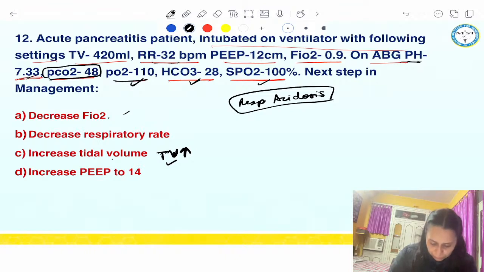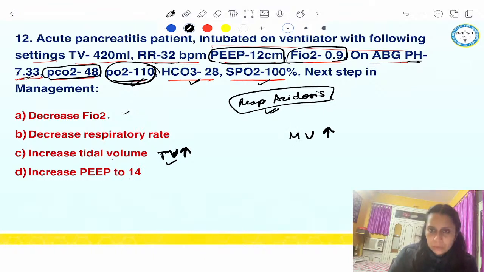Okay, increase PEEP to 14. Now why? PaO2 is within normal limit. So we'll keep the PEEP whatever it is, right? FiO2 is 0.9, PEEP is 12. So this is maintaining the oxygenation. I will try to decrease the FiO2 a little, but first, because of the respiratory acidosis, I have to increase the minute ventilation of the patient. So the second thing in the setting which I can do, I can increase the tidal volume of the patient. Okay, increase the tidal volume. So this would be the answer. C would be the answer.